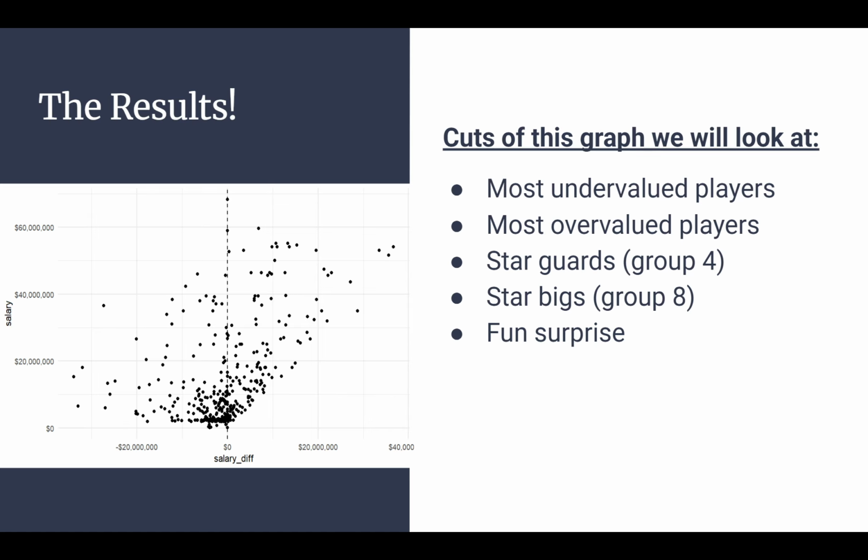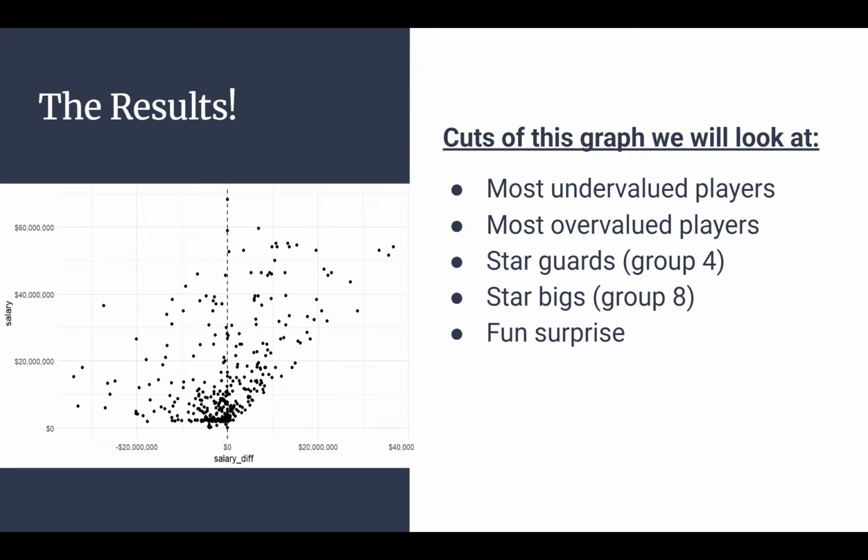And then here is the graph. It looks like a lot at first, but let's look at the graph on the left. On the left side, we see salary and salary difference. The difference is actual minus predicted salary that I mentioned earlier. Players on the right are overvalued, meaning their actual salary is way higher than their predicted salary. Players on the left are undervalued, meaning their actual salary is less than their predicted salary. So that's the overall grasp of this graph. This is every player in the NBA, however many, I forget how many we had, but all of them from 2024 to 2025 that we looked at.